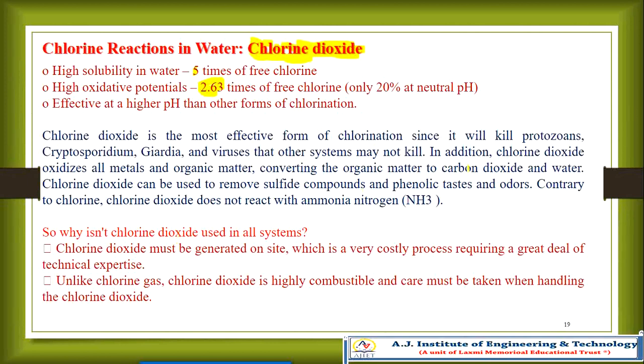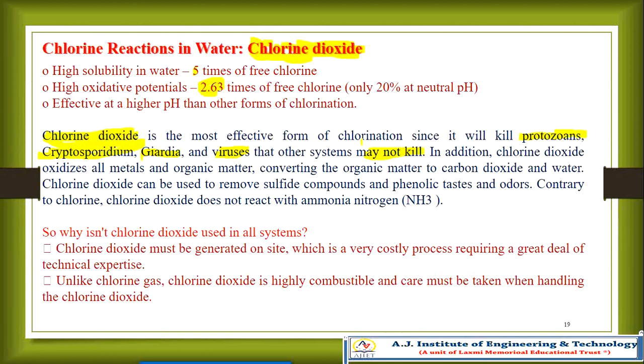Now, chlorine dioxide is the most effective form of chlorination, since it will kill protozoa like Cryptosporidium and Giardia, and viruses that other systems may not kill. So here chlorine dioxide is very good.